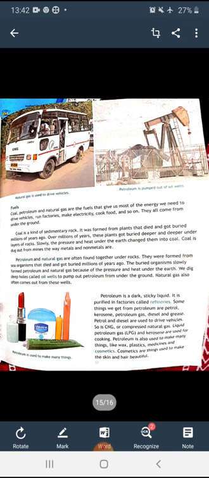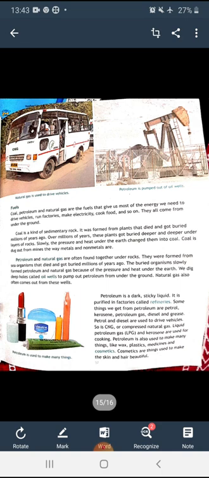Now, petroleum is a dark, sticky liquid. It is purified in factories called refineries. Some things we get from petroleum are petrol, kerosene, petroleum gas, diesel, and grease. Petrol and diesel, all of you know, are used to drive vehicles. CNG, compressed natural gas, also. Liquid petroleum gas and kerosene are used for cooking. Petroleum is also used to make many things like wax, plastics, medicines, and cosmetic products. Cosmetics are the things used to make the skin and hair beautiful.